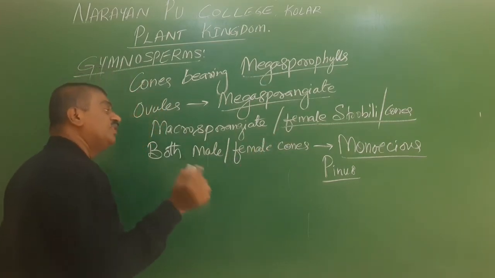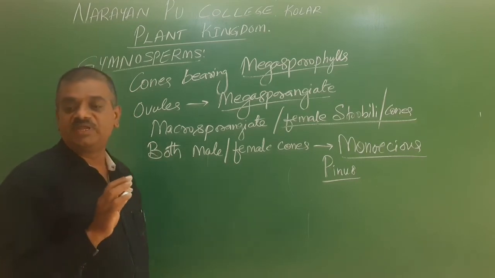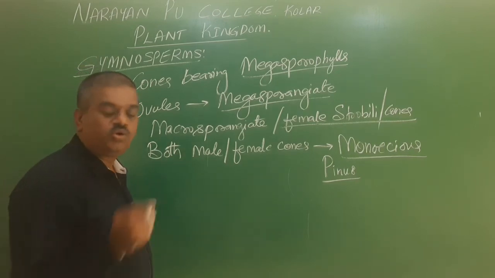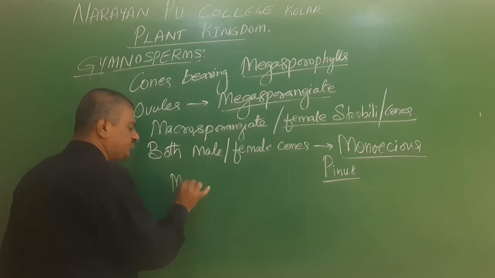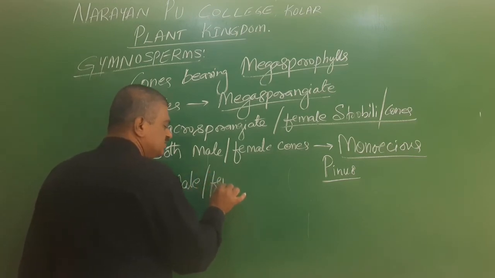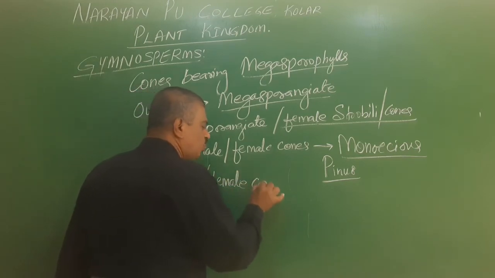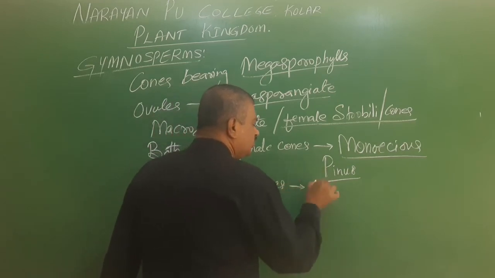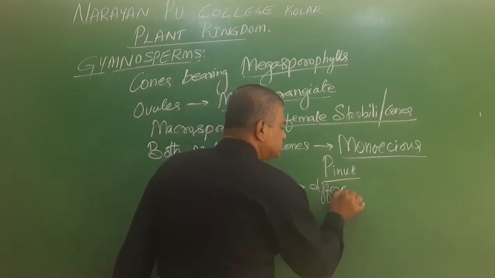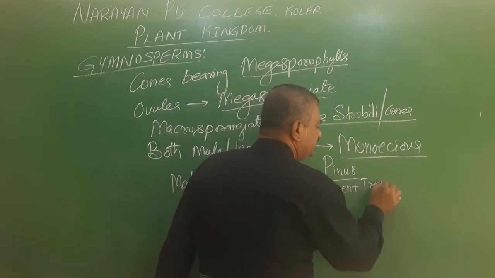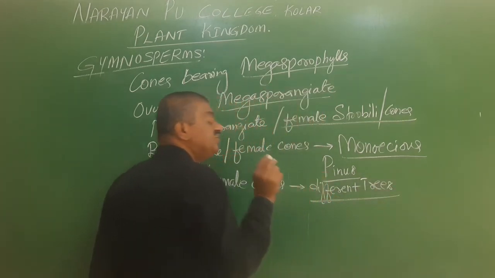In some, the male is different and the female is different. The male cones and the female cones are borne on different trees.